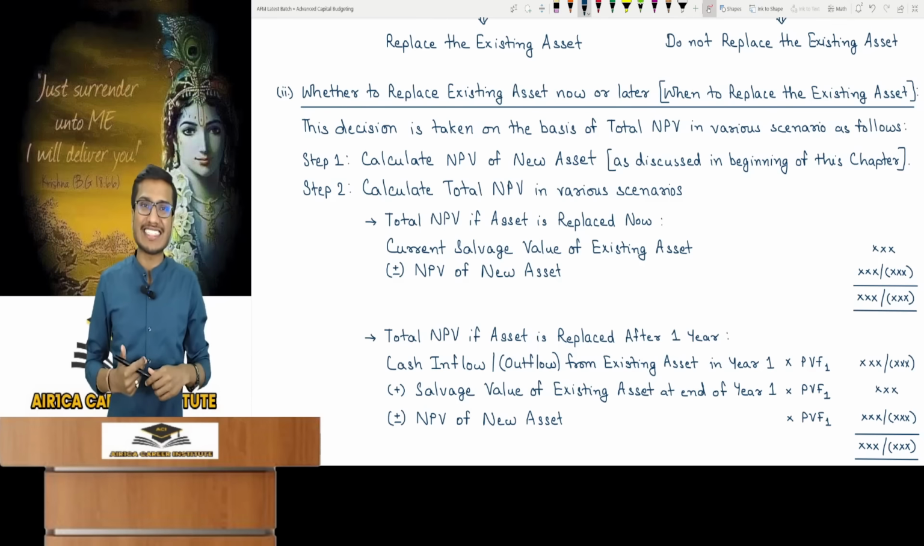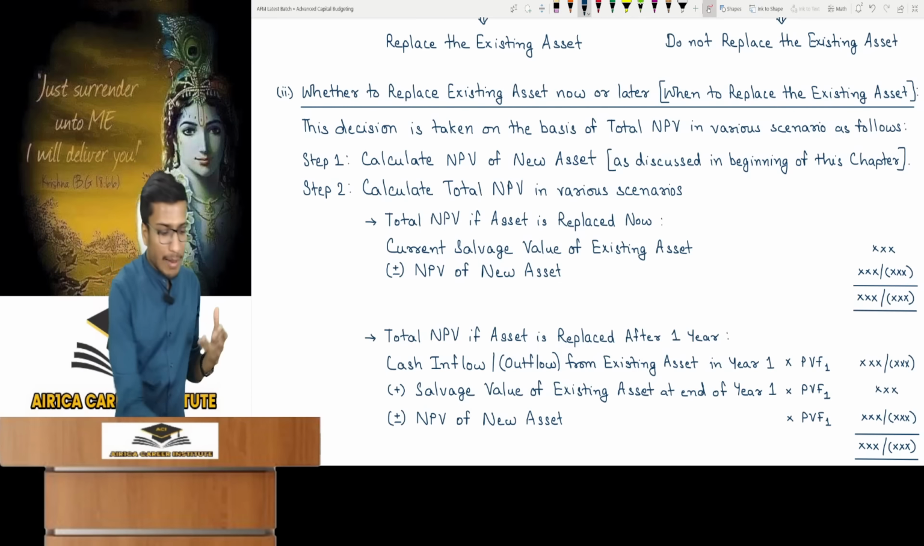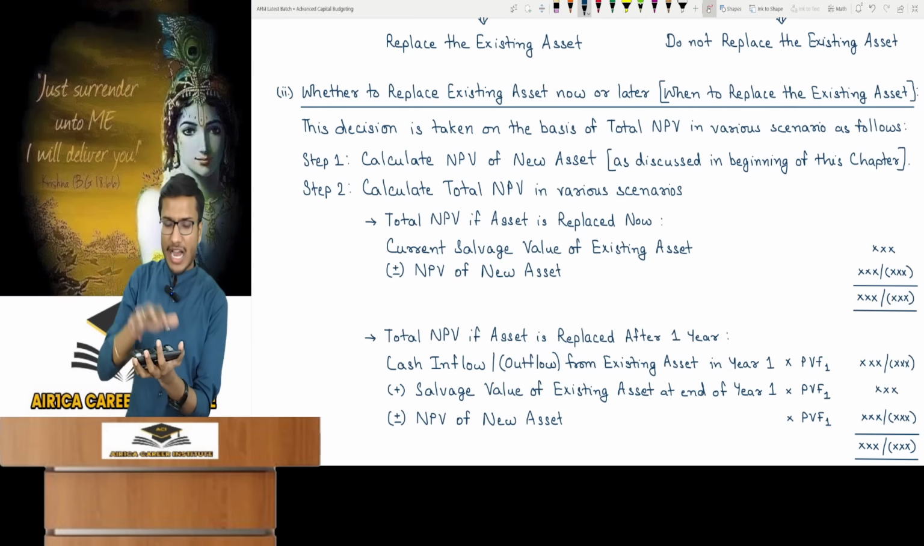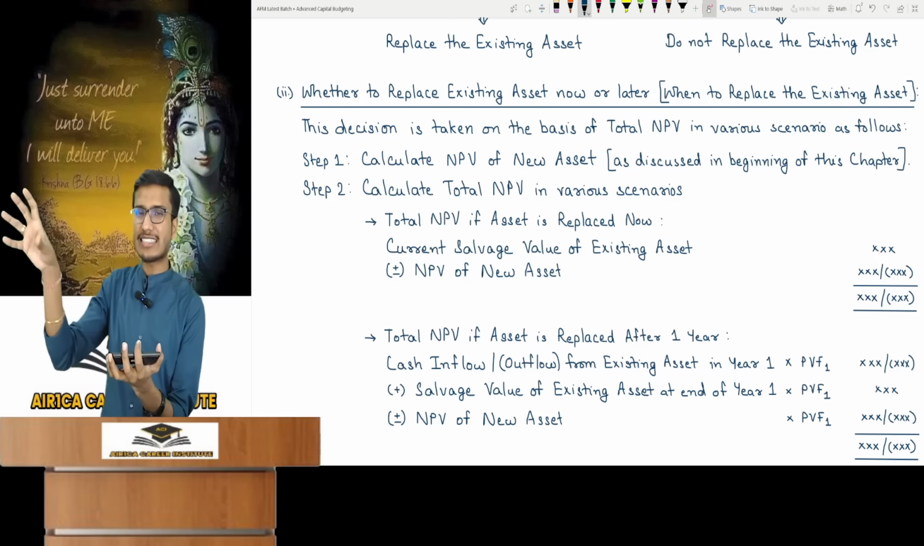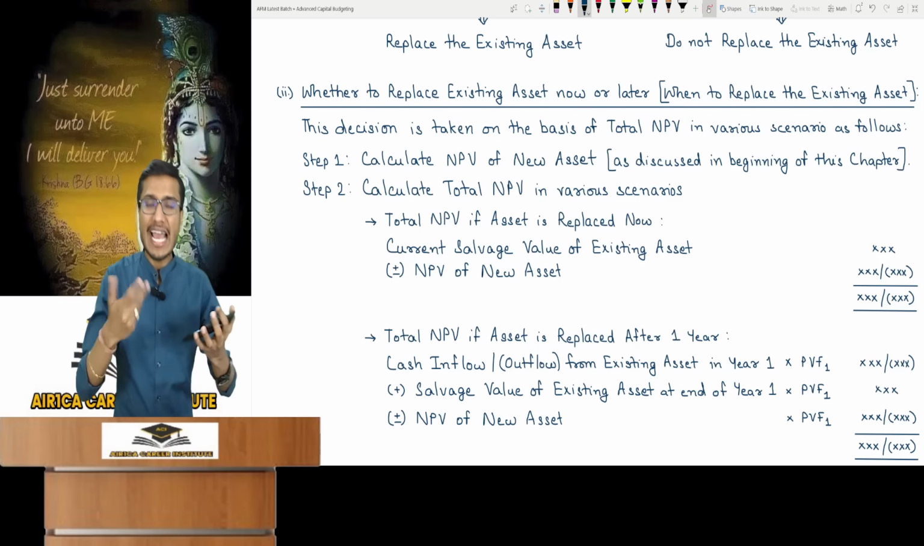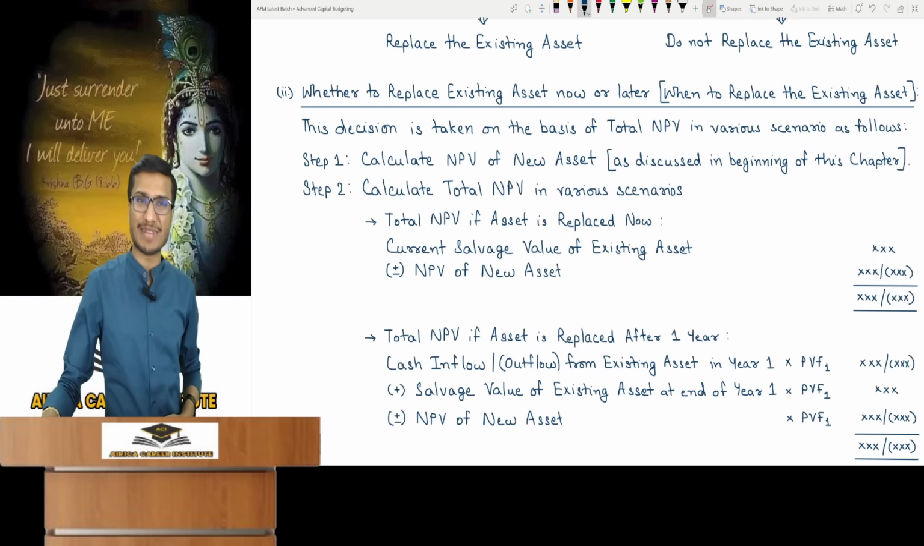You need to decide when to replace the existing asset. Meaning, this machine I have, should I replace it today or 1 year from now? Should it be replaced after 2 years, 3 years, 4 years? When should it be replaced? If such a decision arises, how will you make the decision?